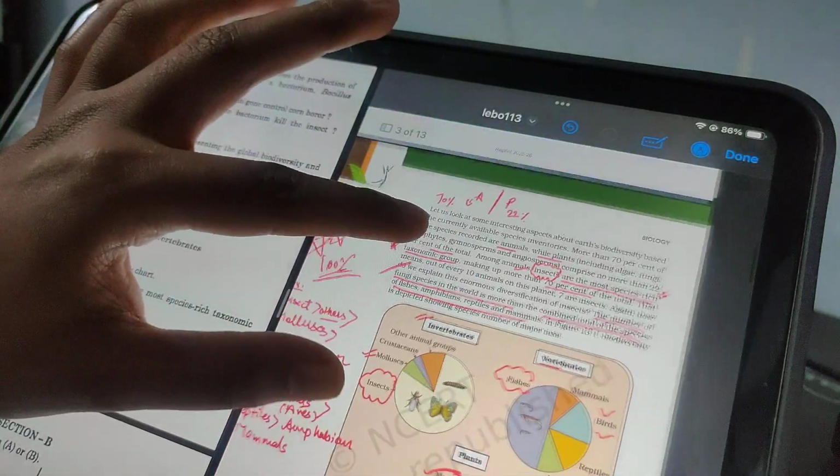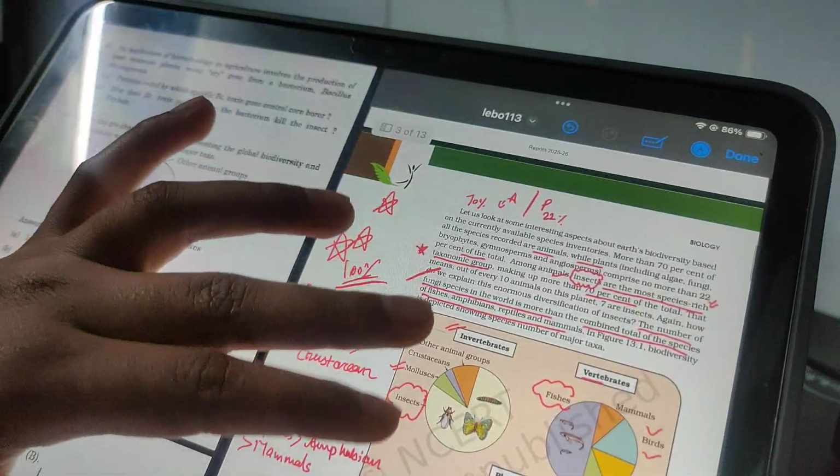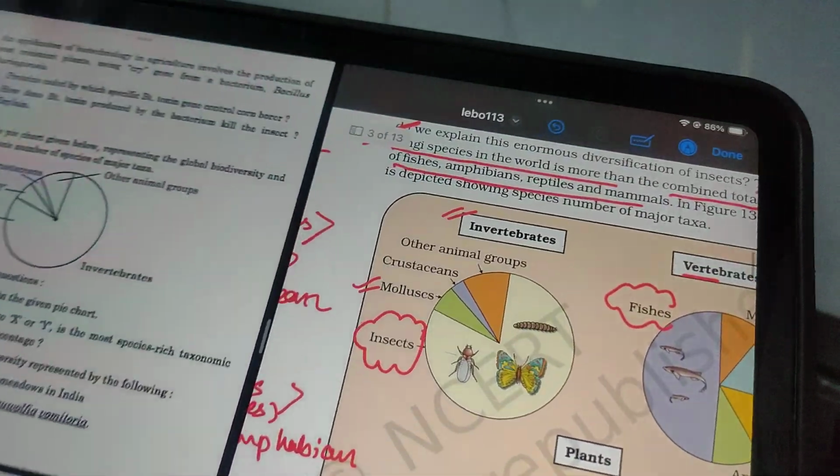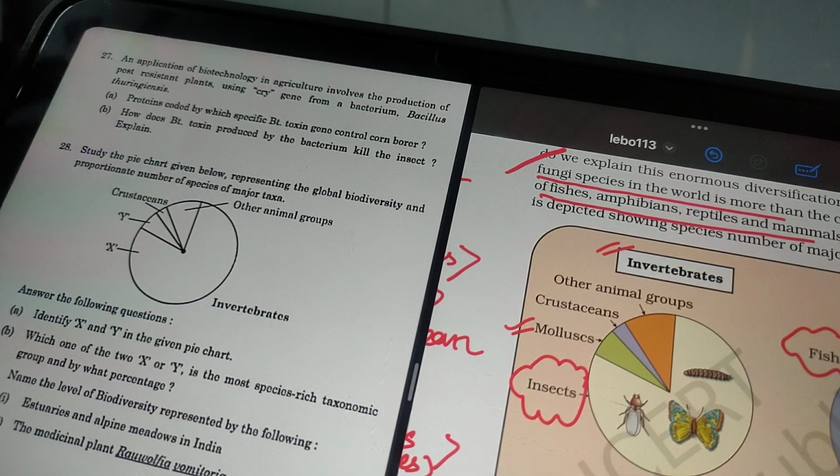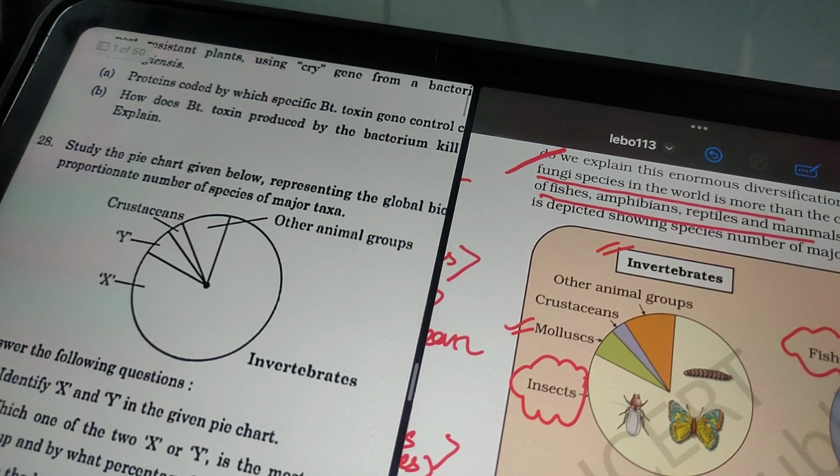That topic is very much important. As we can also see in a previous paper, the same pie chart, in which XYZ is given and the crustacean is mentioned, that is the category of invertebrates.